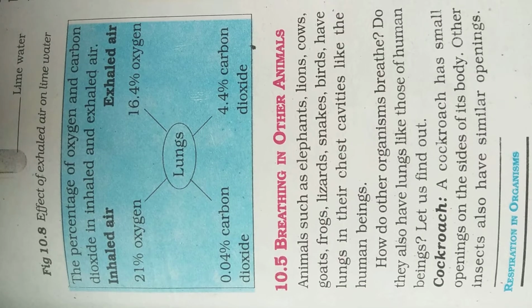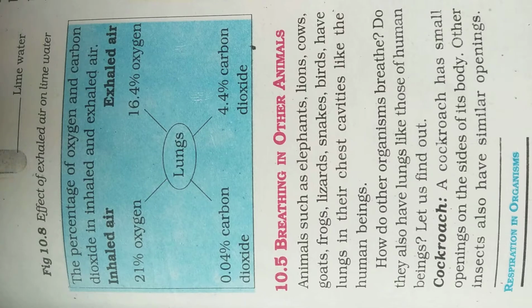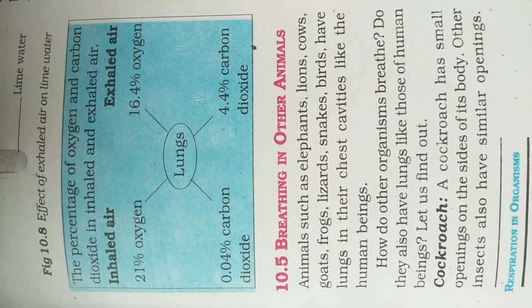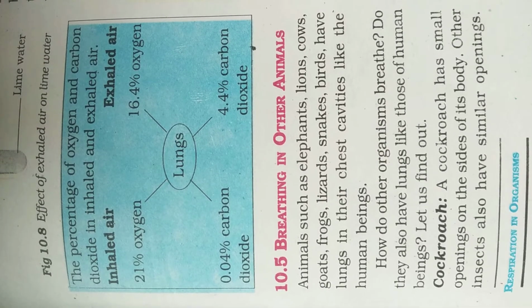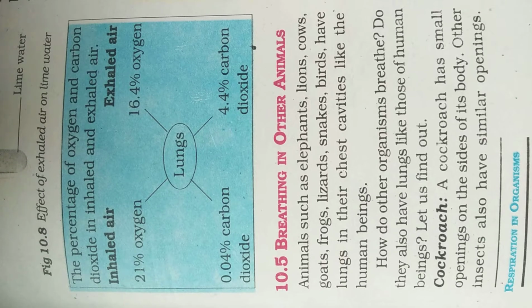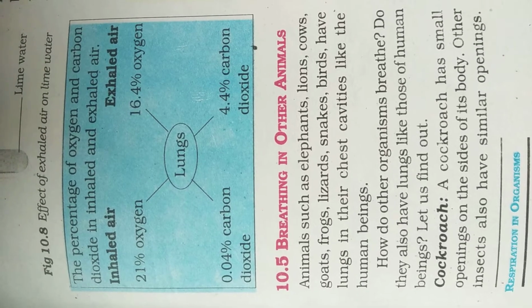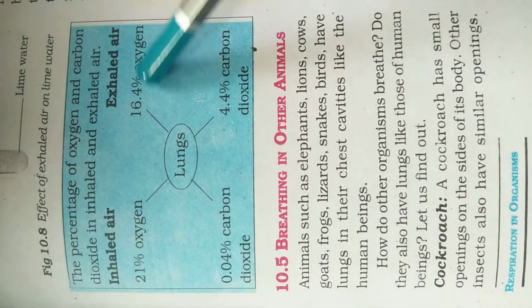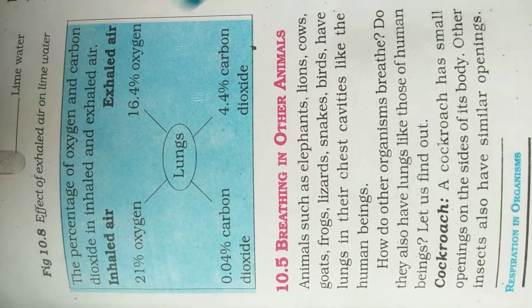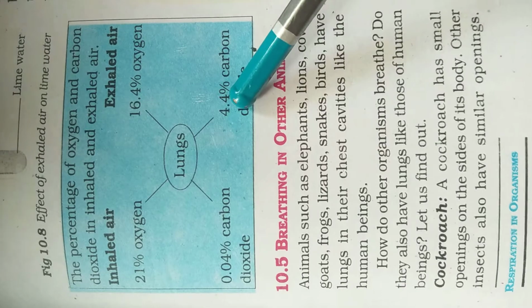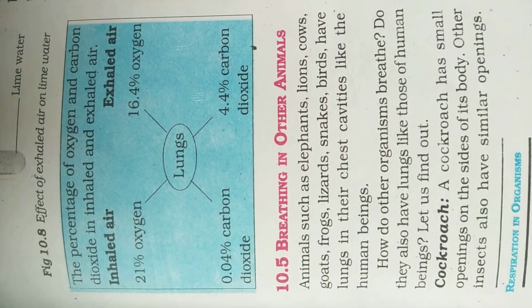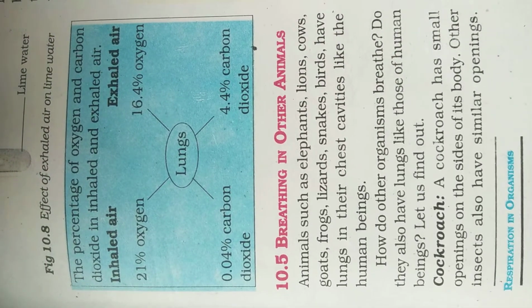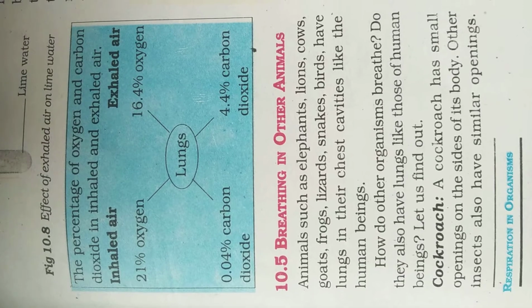Good morning, class 7. Before this, we studied what we breathe out. We breathe out carbon dioxide and also some proportion of oxygen. By this table, we studied that 16.4% oxygen and 4.4% carbon dioxide is given out through our body at the time of breathing out.